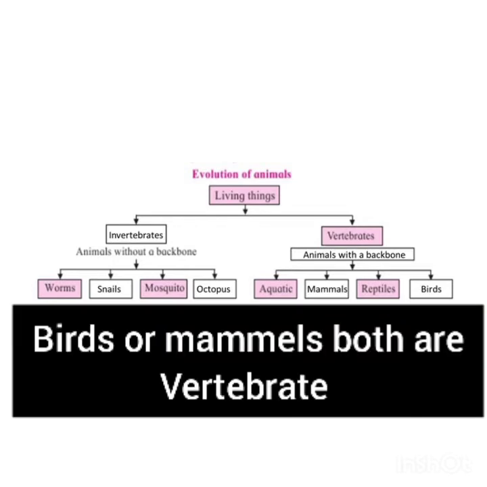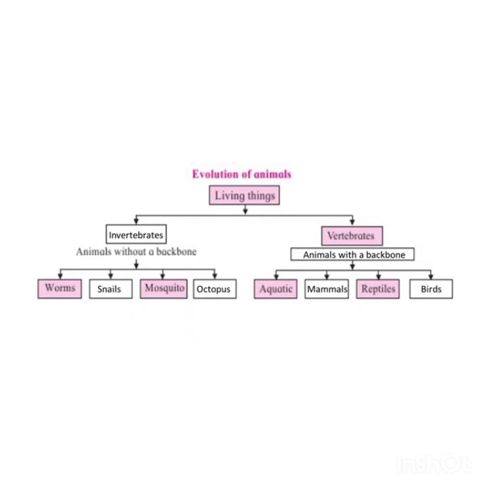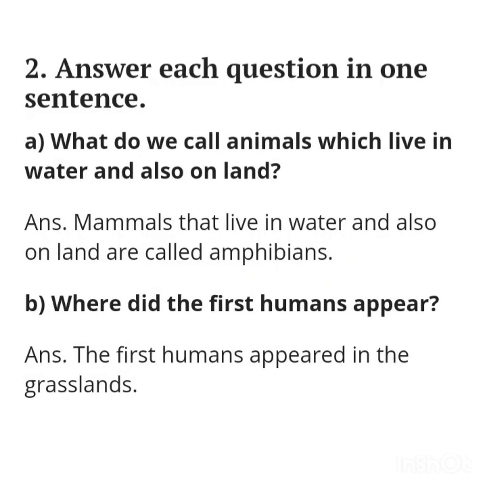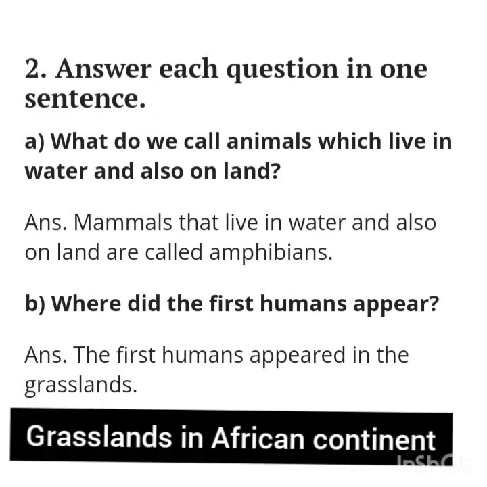Now see the question number 3, answer in one sentence. What do we call animals which live in water and also on land? Amphibians. Amphibians live in water and also on land. See the second question. Where did the first human appear? The first human appeared in African continent.